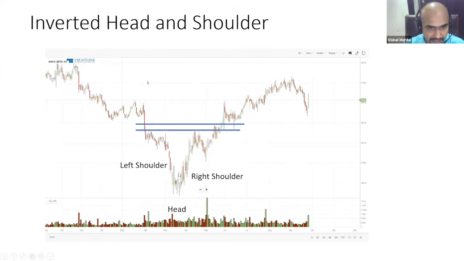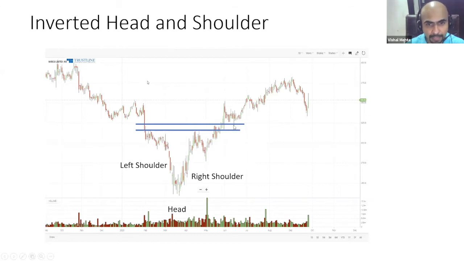But if you look at the artistic side of it, I told you, right? Technical analysis is an art and science, and it's a mixture of both. If you start coming up, this was a previous resistance, the market acted as a resistance, came back, but made a higher bottom. It breached the neckline, it went up. But the people who were short selling it here got trapped. If you remember, support becomes resistance, resistance becomes support.